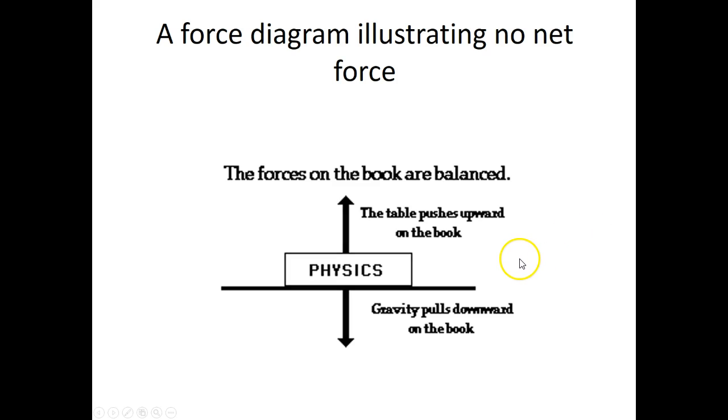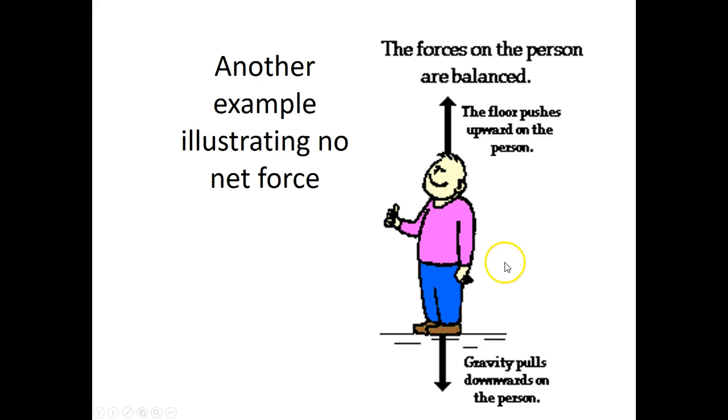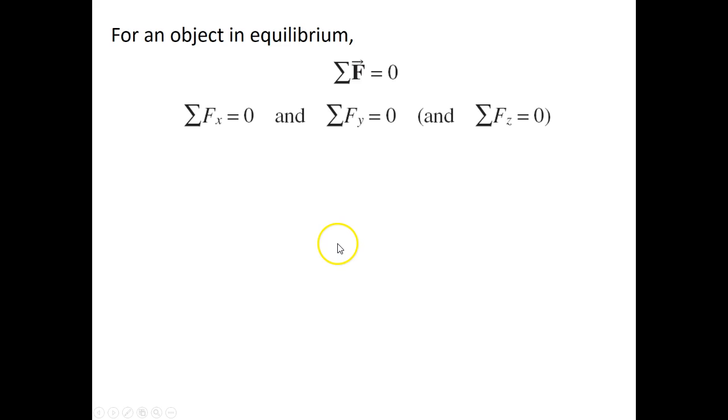The forces on the book are balanced, and so therefore the book just kind of sits there and doesn't move up or down. Here's another example that shows no net force. Gravity is pulling you down, and the floor is pushing up on you. So we say that those forces are balanced, and there is no net force. So you just kind of stand there.